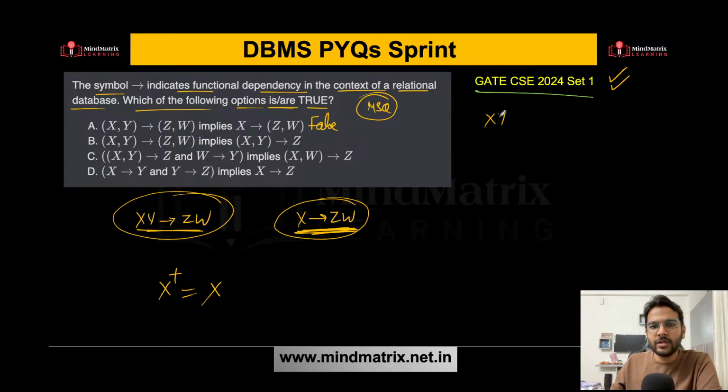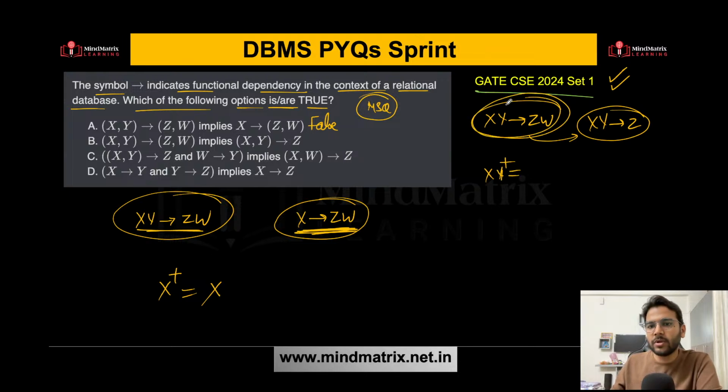Option B says XY determines ZW, and XY determines Z. This is implying this one. So let's find out. Again, XY closure. Using this one, are we getting Z? We are getting XY, we are getting Z, we are getting W. Yes, we are getting Z. So this is true. What about option C?